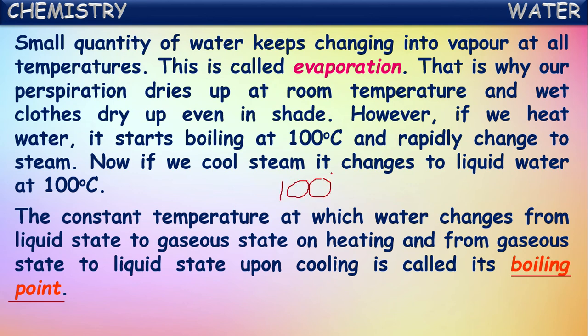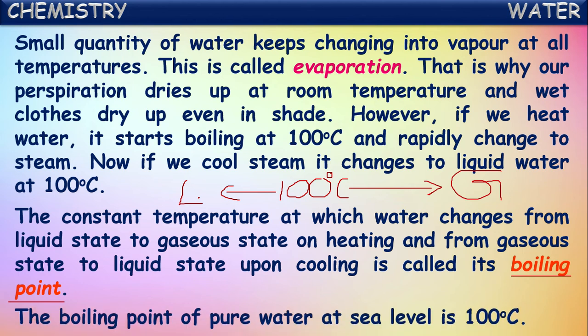If we heat liquid water above 100 degrees Celsius, it converts into gaseous form. If you cool steam or water vapor below 100 degrees Celsius, it converts into liquid water form. That's why the boiling point and condensation point for water are both one and the same, equal to 100 degrees Celsius. The boiling point of pure water is 100 degrees Celsius.